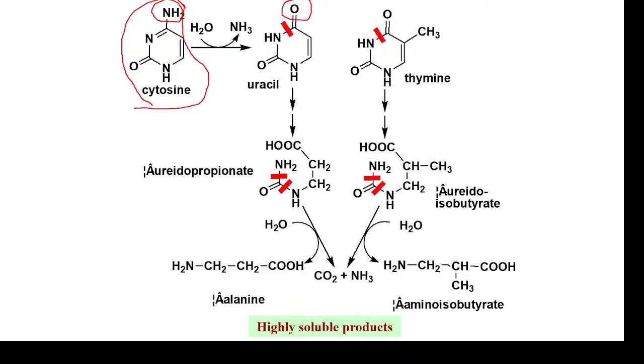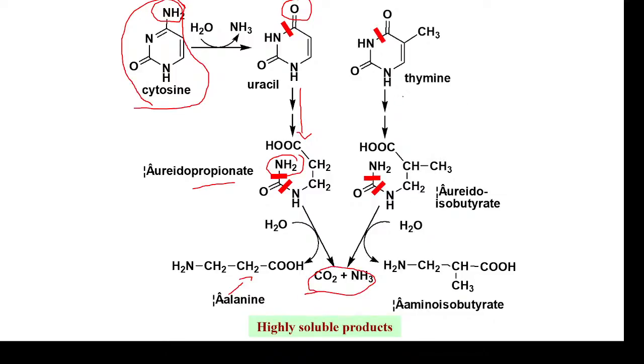Okay, in the next step, this uracil will undergo a ring opening reaction through a series of reactions. And then it will form ureidopropionate. Okay, this will further break down and release amino acids, like a free amino group is released, and then further alanine is released, along with carbon dioxide and free ammonia.